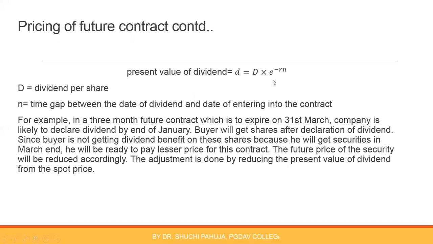Present value of dividend is D into e raised to minus Rn, and n is the time gap between the date of dividend and the date of entering into the contract. So in this situation, the future price will be lesser as compared to the first situation where no dividend is involved.